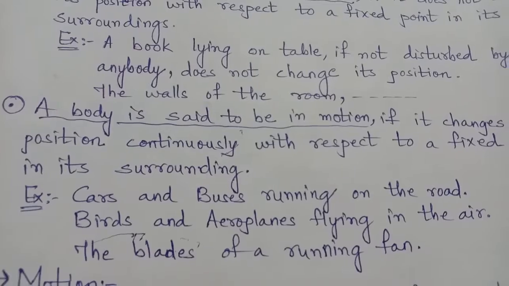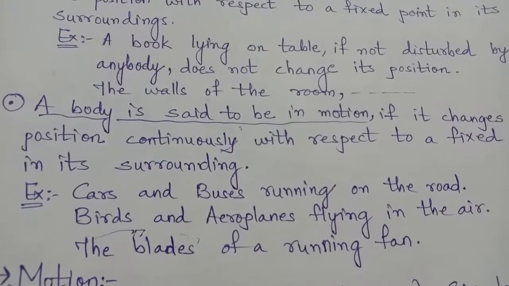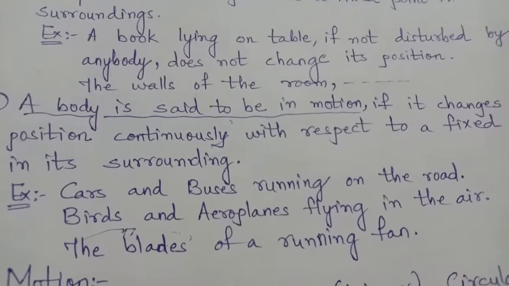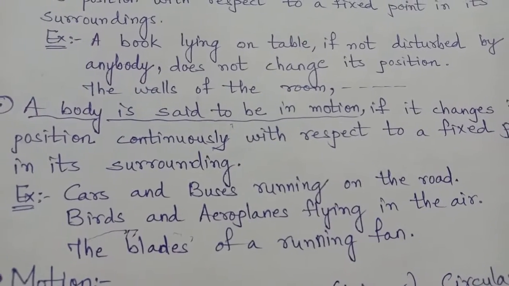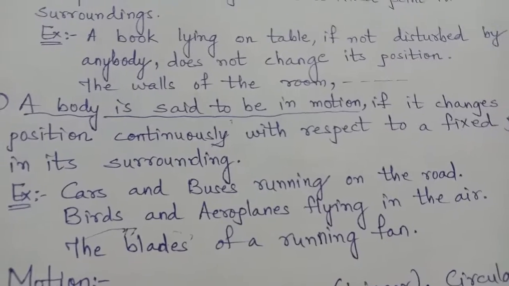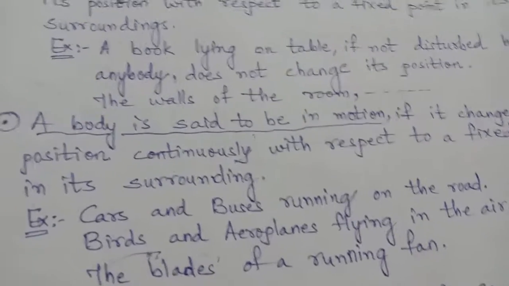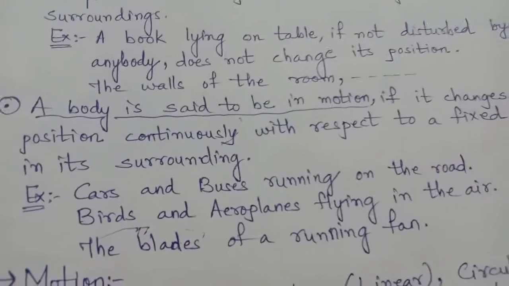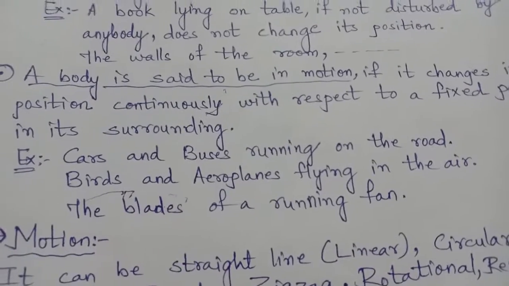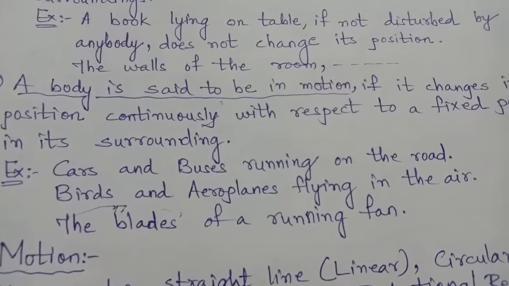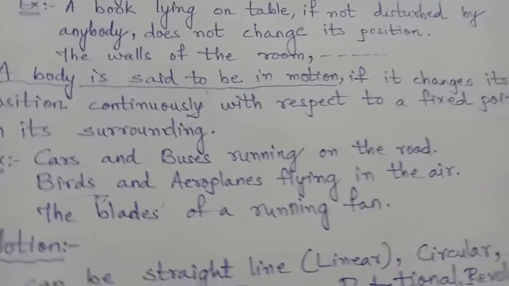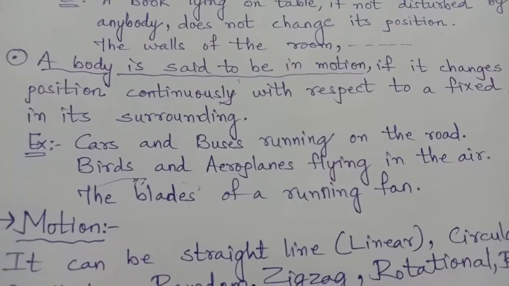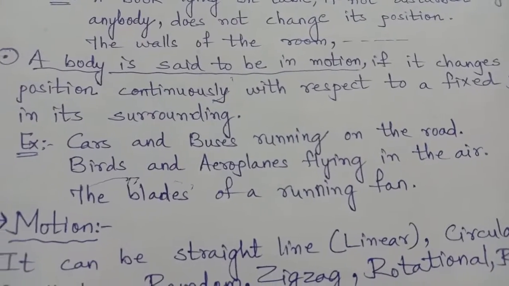Not only the road surface, also the plain area at the roadsides, they do not move, but they remain fixed, and in consideration of these fixed points, cars and buses are running continuously. Birds and aeroplanes fly in the sky, right? The sky is a fixed point for them, and they fly continuously in that fixed surrounding.